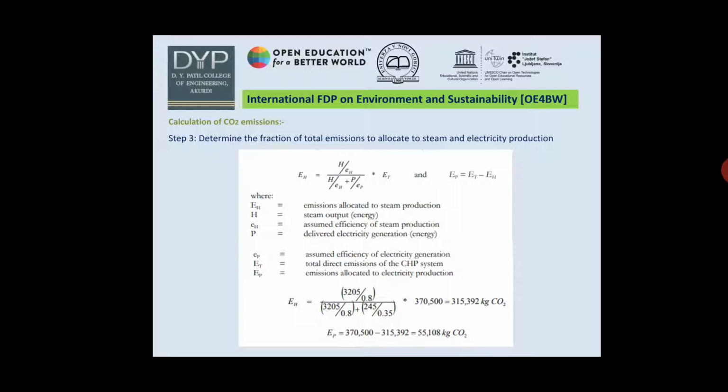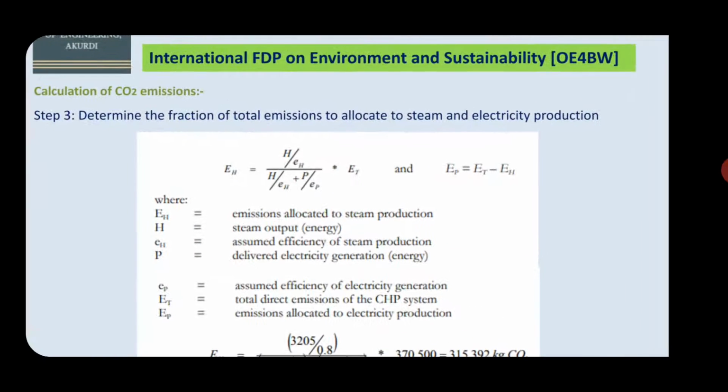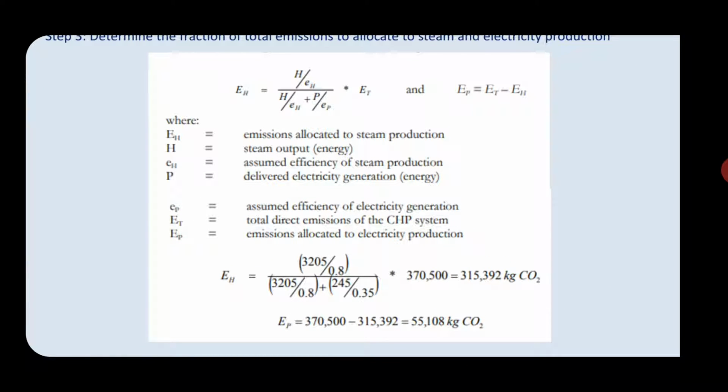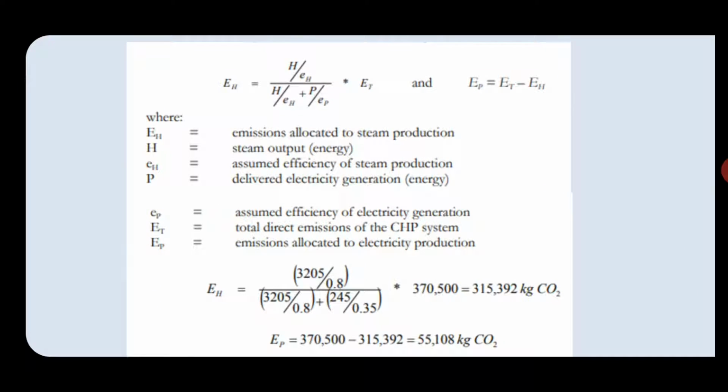Next step is to determine the fraction of total emissions to allocate to steam and electricity production. EH is equal to (H upon eh) divided by (H upon eh plus P upon ep) into ET, in which EH is the emission allocated to the steam production, H is the steam output which is energy, eh is the assumed efficiency of steam production, P is the delivered electricity generation which is also energy, and ep is the assumed efficiency of electricity generation.